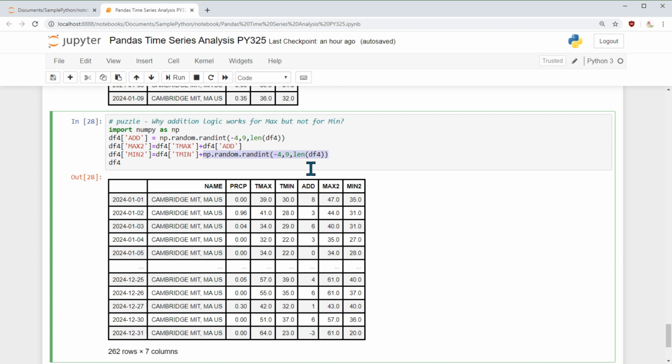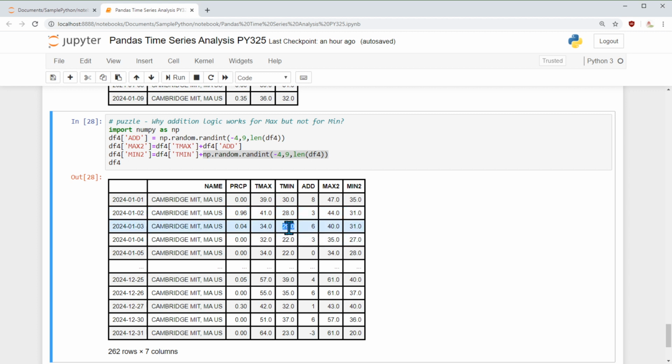Now when I do this, if you notice, I have the maximum 39 plus 8 gives 47. Perfect. 41 plus 3 is 44. Perfect. So each time I add this random number to get the second maximum. Let's look at this minimum: 30 plus 8 should be 38. 28 plus 3, oh, this is perfect.